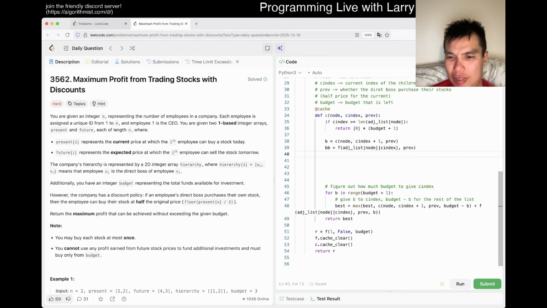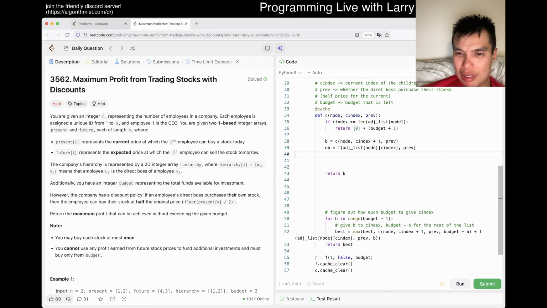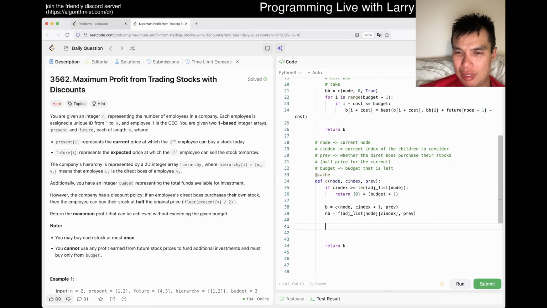I mean, we're basically trying to take this and combine it with this in a way. I don't know that the variable names make sense. Maybe it's just next best, right? And then we just return b, because in the same way as before,